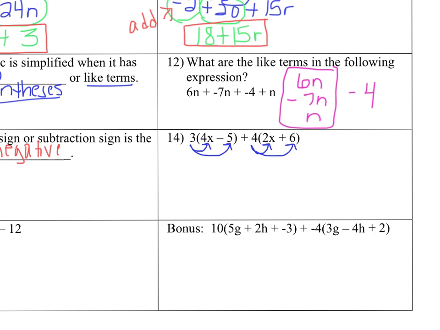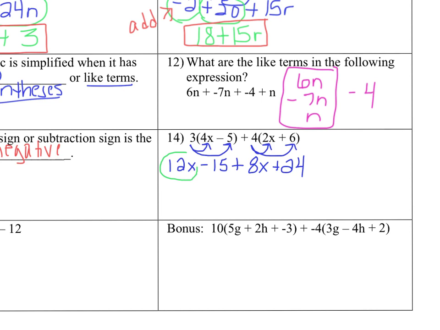Well, 3 times 4x is 12x. 3 times negative 5 is negative 15. Plus 4 times 2x is 8x. And then 4 times 6 is 24. Now, I'm not finished. I can't just add all these together, and I can't pretend like I'm done when I'm not.